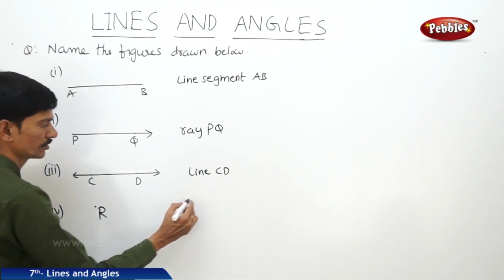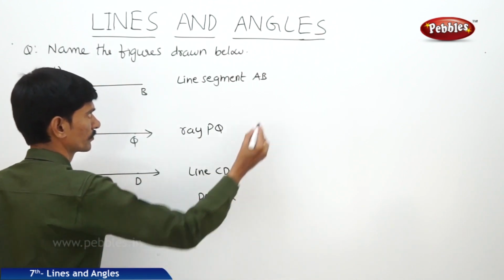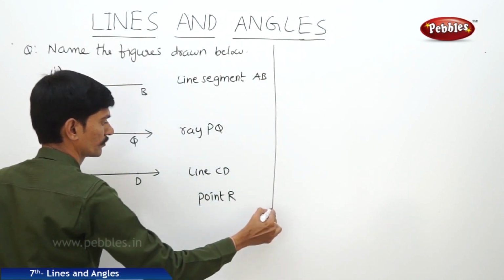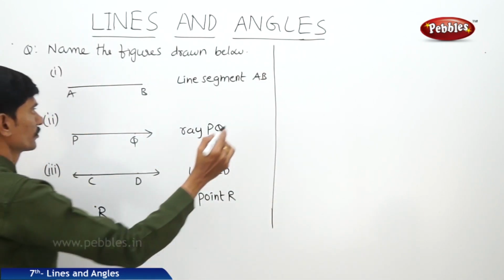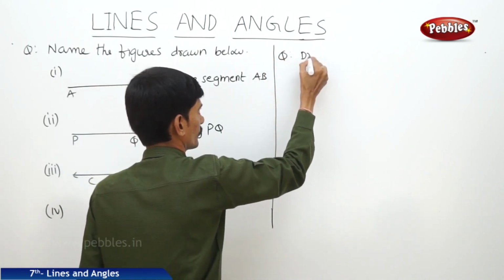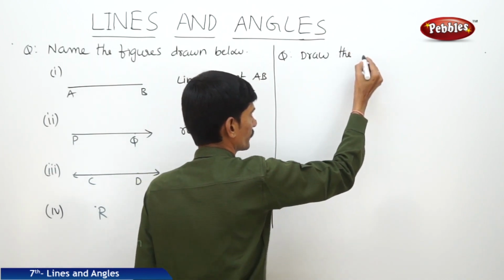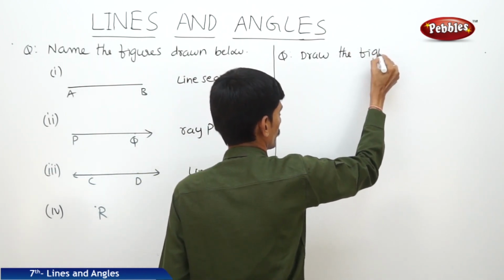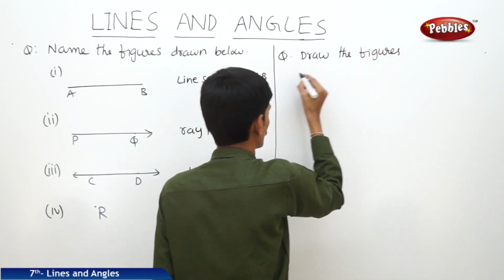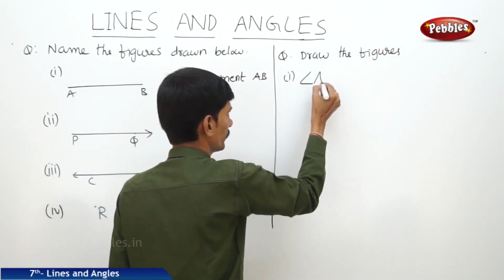Now this is a point R. Now the next question: draw the figures. First one, angle AOB.